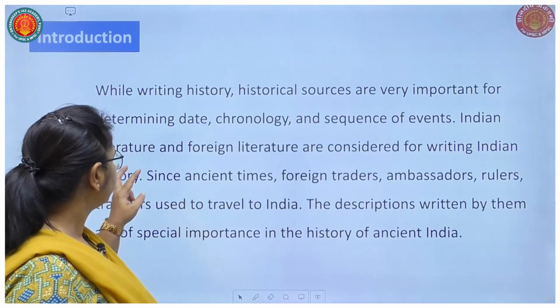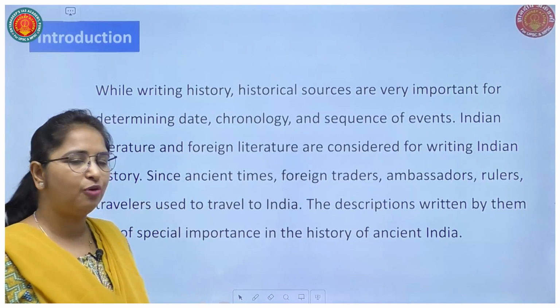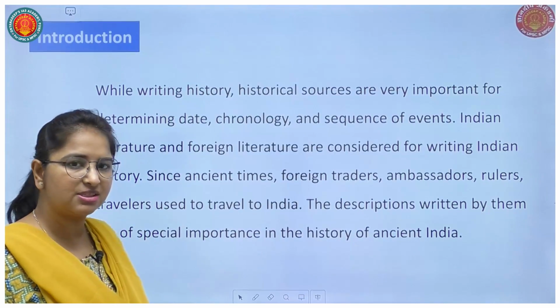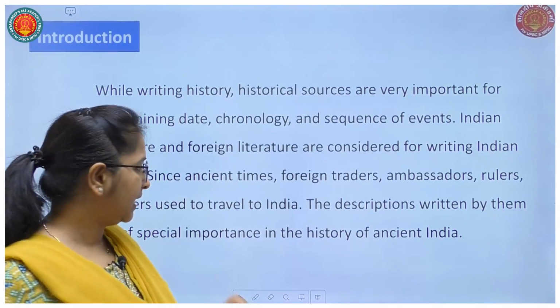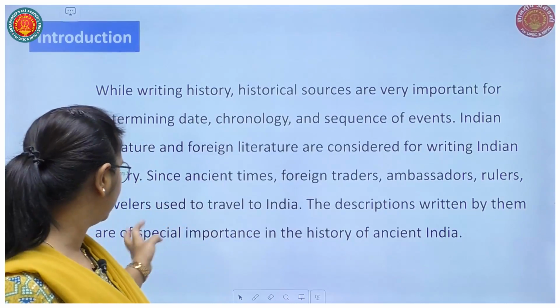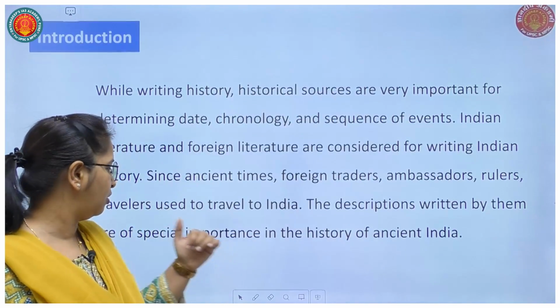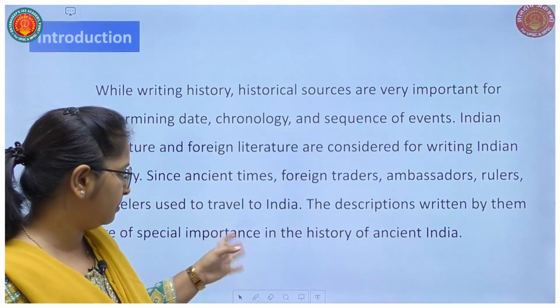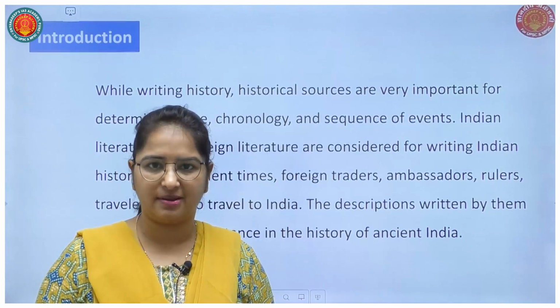Since ancient times, foreign traders, ambassadors, rulers and travelers used to travel in India, and the descriptions written by them are of special importance in the history of ancient India.